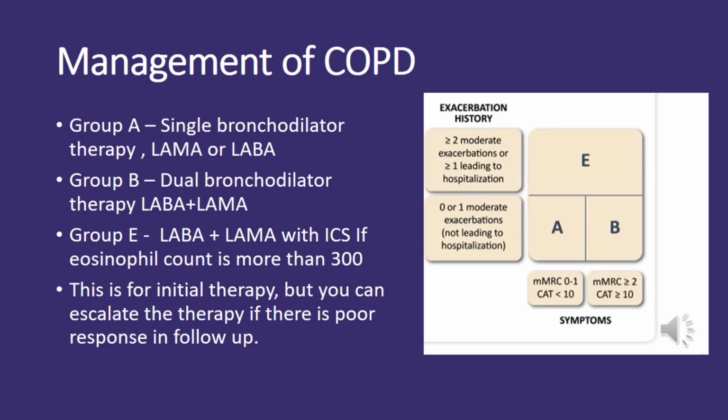Moving on to Group E, where things may get a bit more nuanced. Here, the recommendation is LABA plus LAMA with ICS, but only if your eosinophil count is elevated, exceeding 300. This combination can be particularly effective in managing inflammation and reducing exacerbation risk. Remember, this initial therapy approach sets the stage, but adjustments can be made based on your response during follow-up. If you're not seeing the desired improvement, we have options to escalate the therapy.